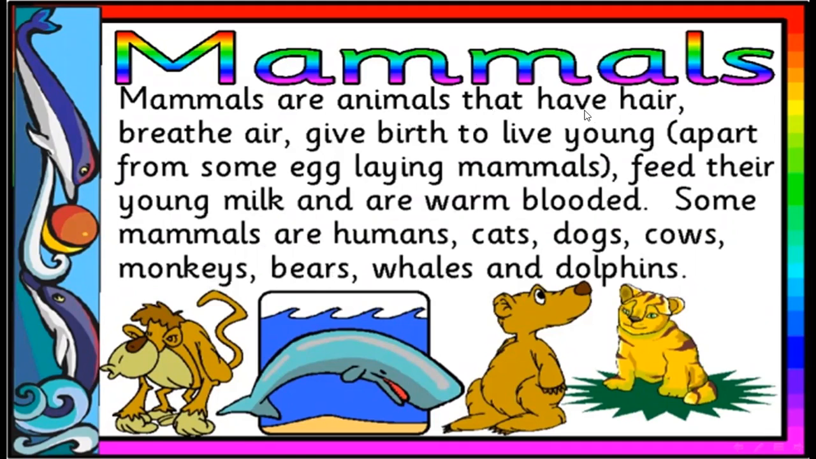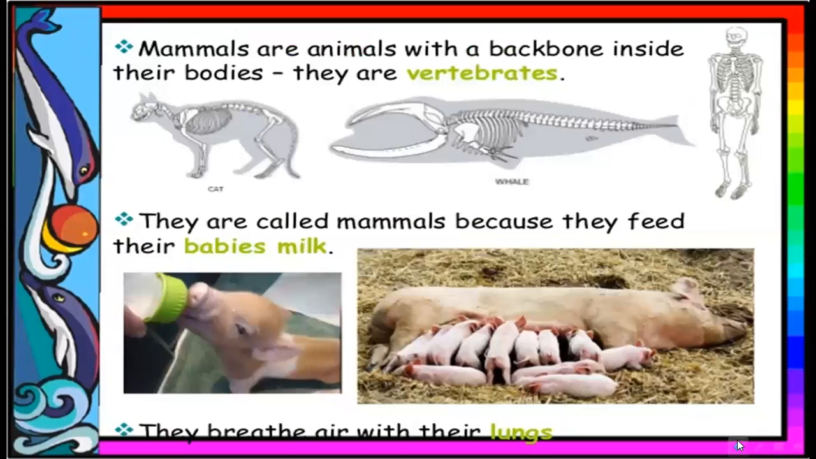Mammals are animals that have hair, breathe air, give birth to live young, feed their young milk, and are warm-blooded. Some mammals are humans, cats, dogs, cows, monkeys, bears, whales, and dolphins. Mammals are animals with a backbone inside their bodies. They are vertebrates. They feed their babies milk. They breathe air with their lungs.